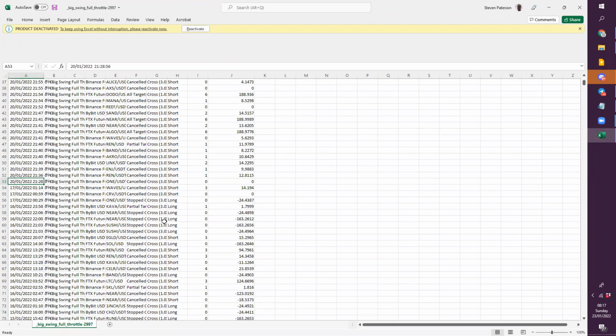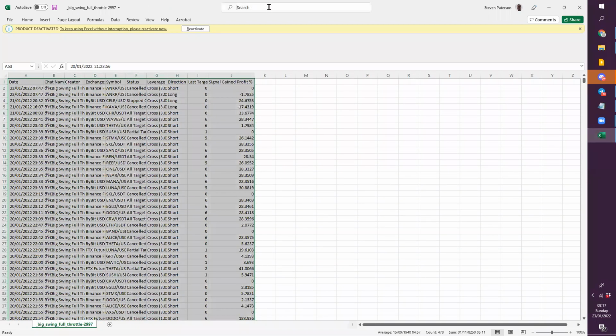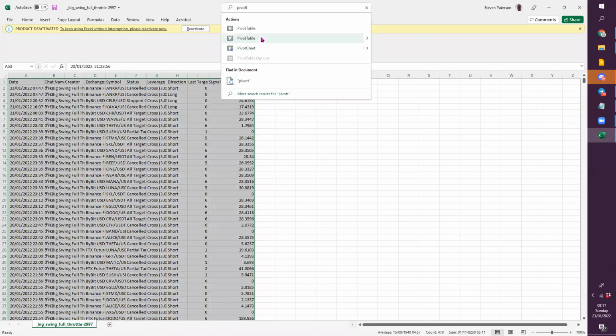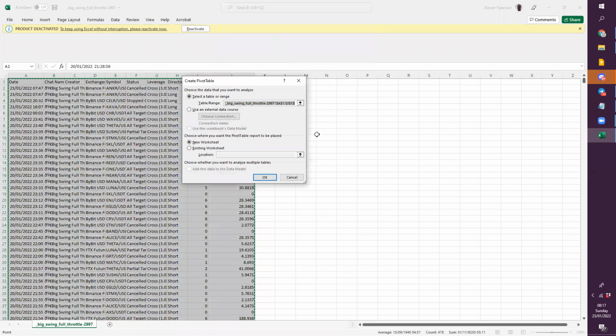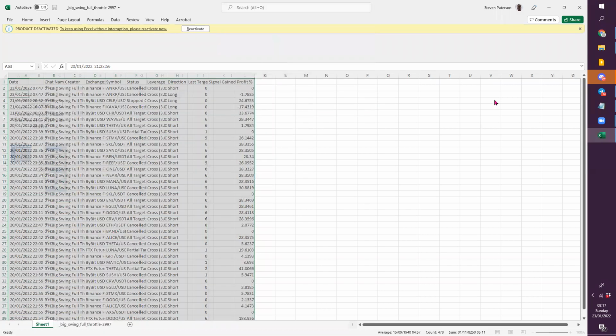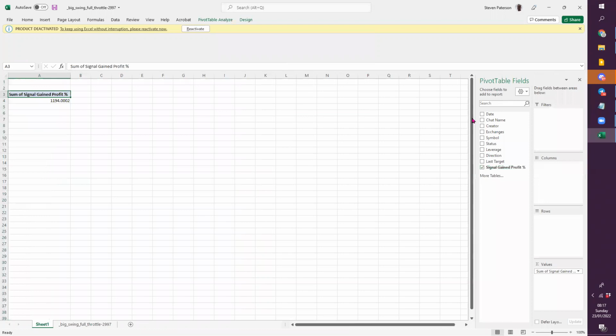I'm going to do both long and short. Yeah, I think so. Right. I'll show you how to build a pivot table at the same time. Right, so we just load all those into the pivot table. We look at absolute profits.